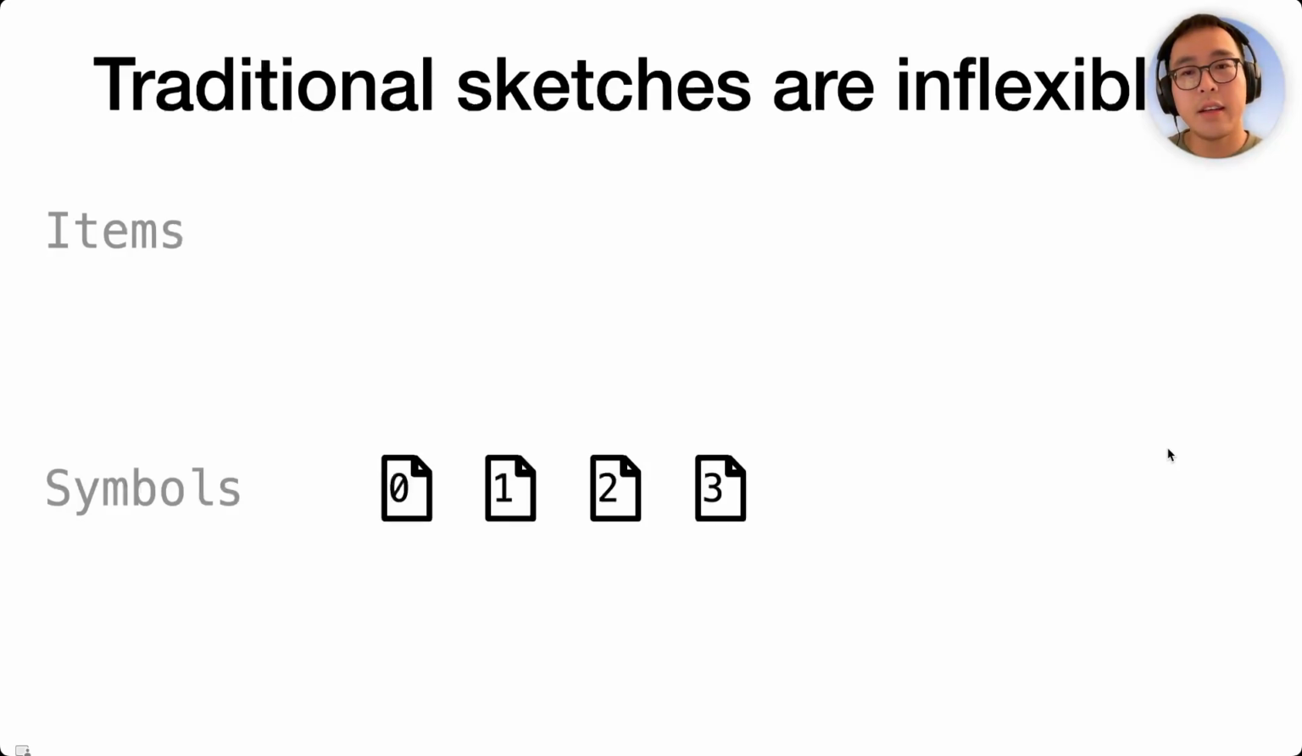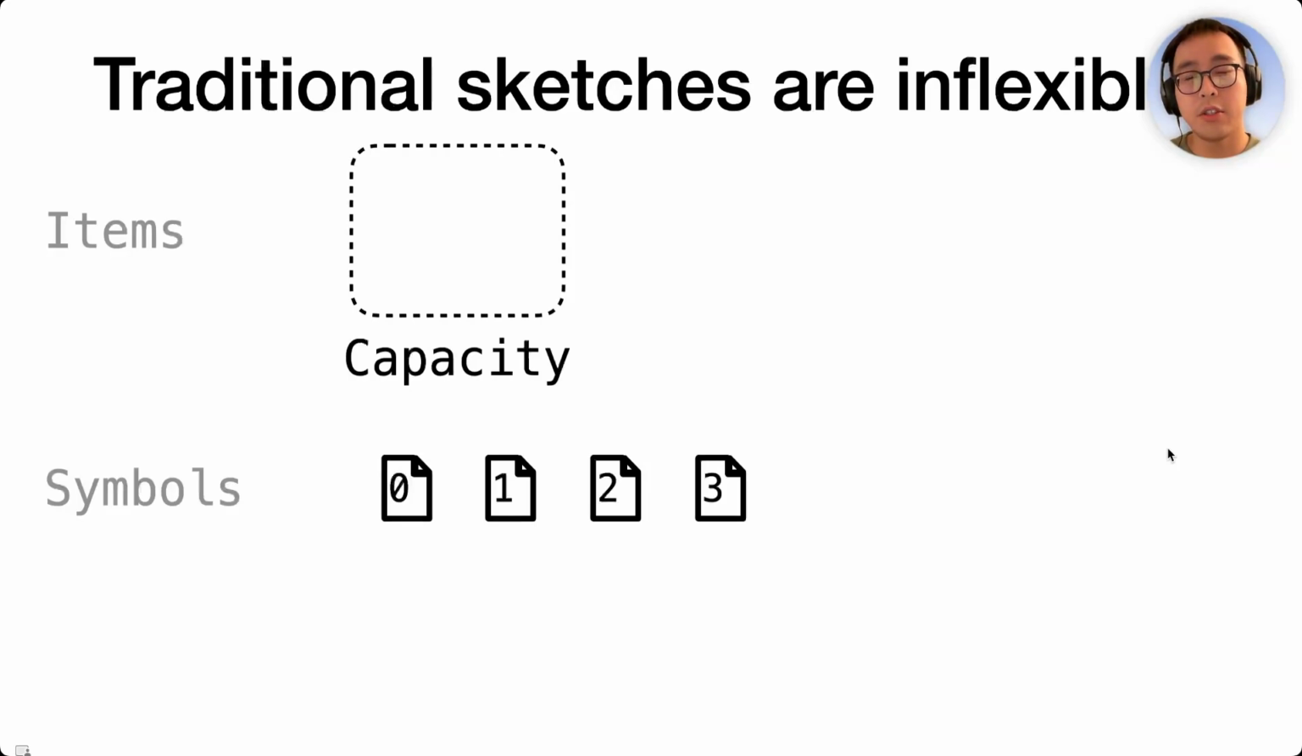What we see here is that traditional sketches are inflexible. There's a design capacity, which is about half the number of the symbols, and the capacity is fixed when the sketch is constructed. Meanwhile, we do not know how many items there are in a symmetric difference. If it turns out to be too few, we waste the capacity and incur redundant communication. If it turns out to be too many, it's likely that we cannot recover any item from the sketch.